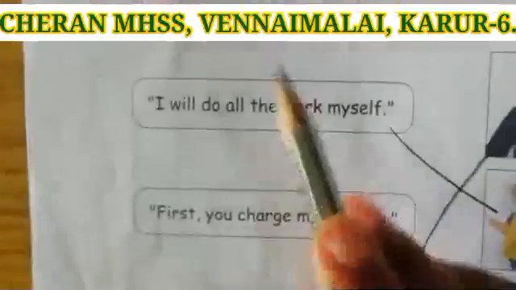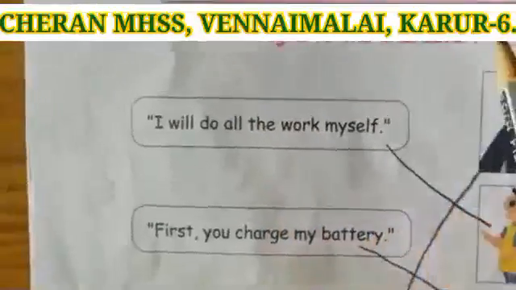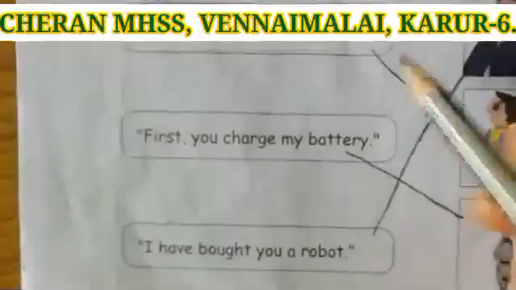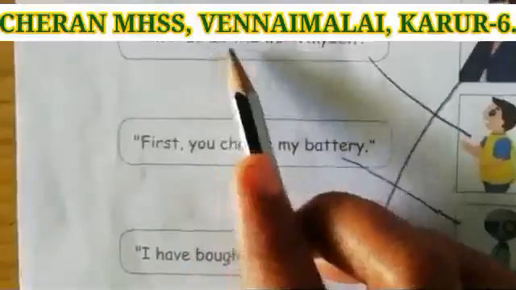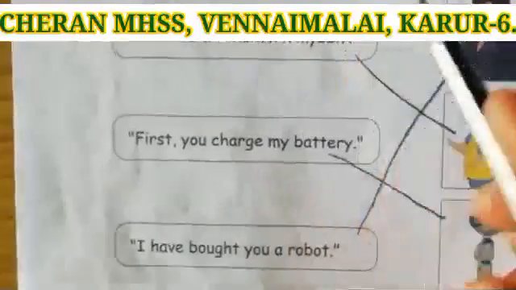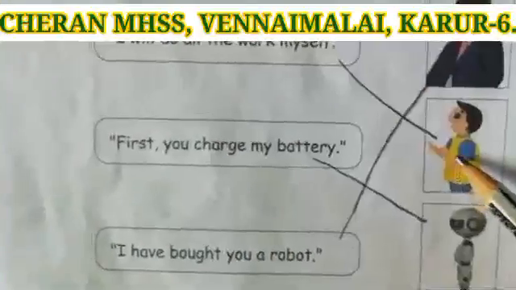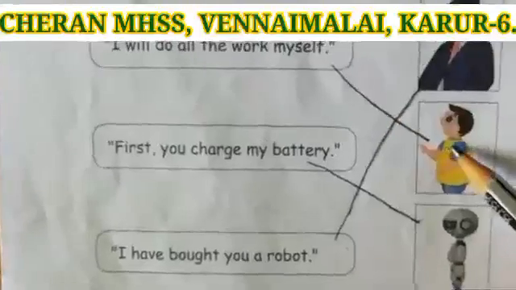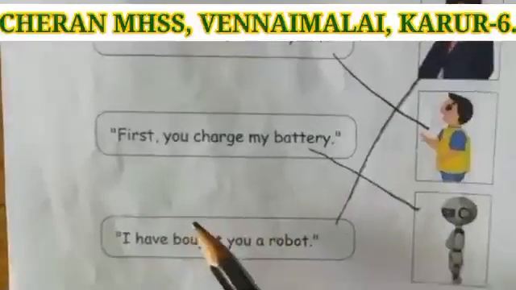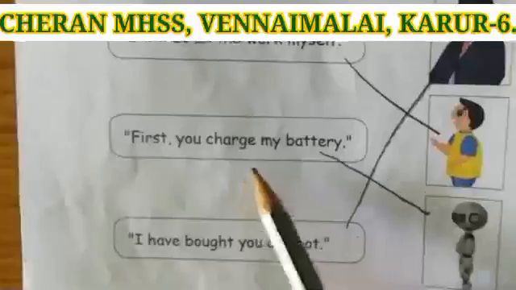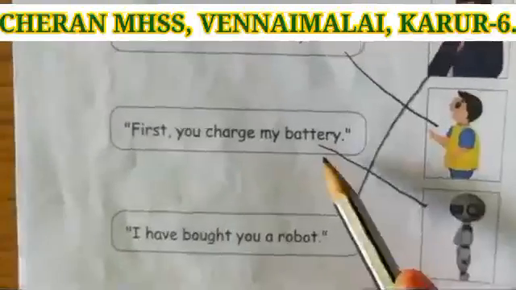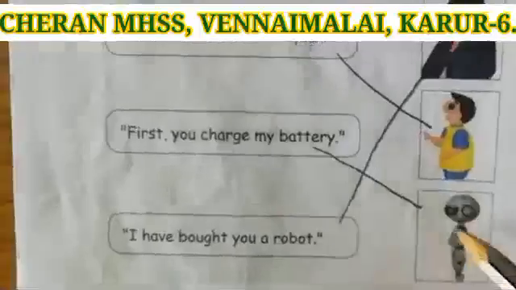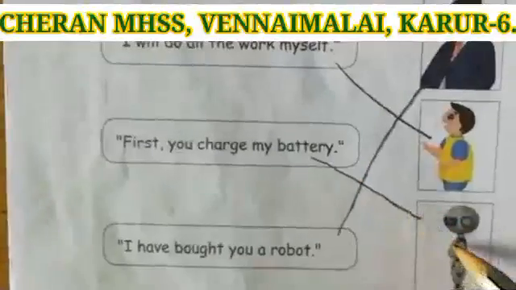Roman number 4, match the dialogue to the character. You have to match this dialogue with the character. Okay. I will do all the work myself. Who said this dialogue? The boy said this dialogue. So you have to match this dialogue with the boy. See the second dialogue. First you charge my battery. Who said this dialogue? This dialogue was said by the robot. So you have to match this dialogue with the robot.